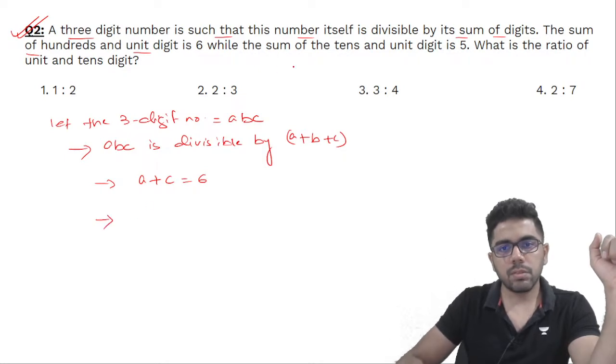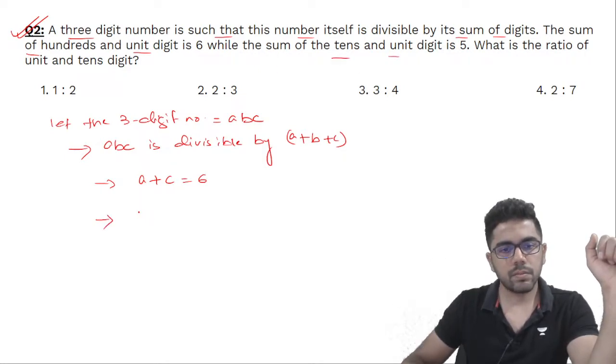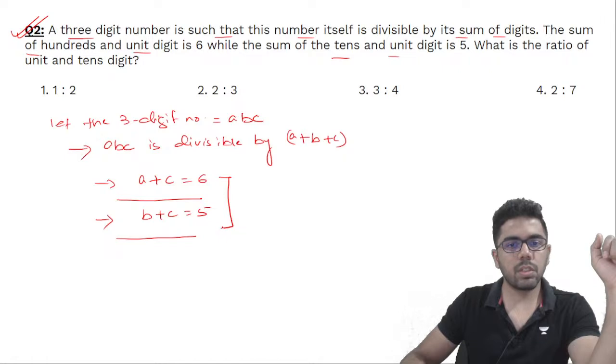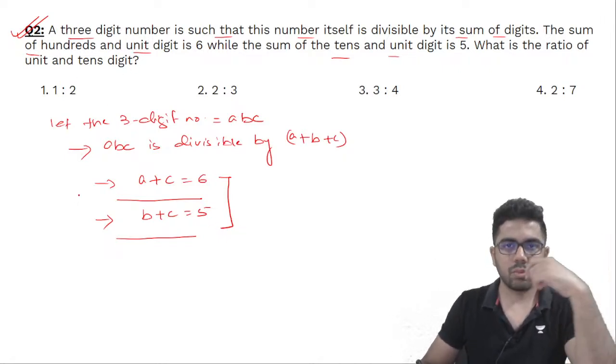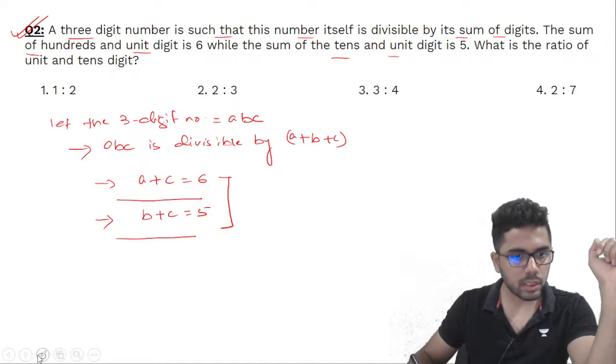While the sum of the tens and the units digit, B plus C is equal to 5. So we have been given two relations. So what is the ratio of the unit digit and tens digit? So we'll have to figure out what the number is. कैसे calculate करेंगे?